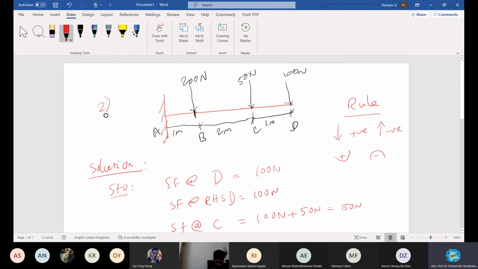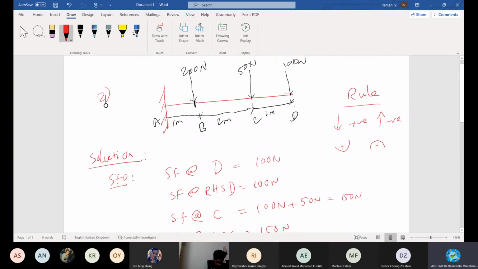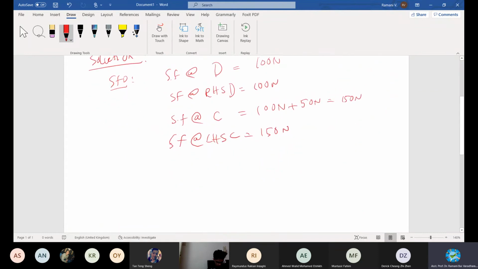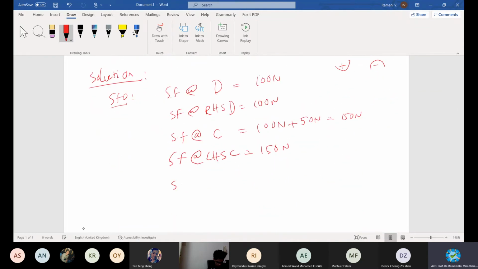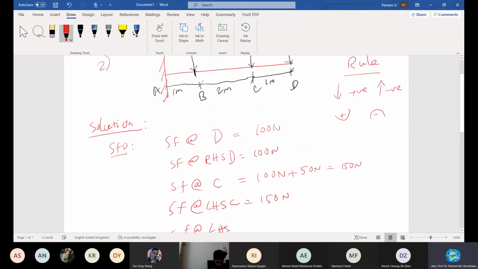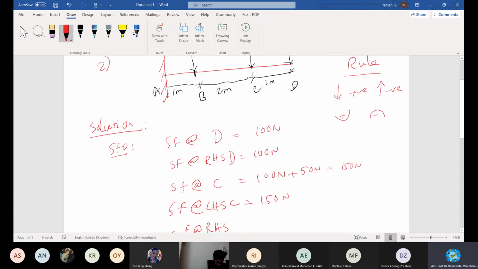And then moving on to B. When you reach B, it will be different, right? Or just go near to B, left hand side of B. Shear force at the left hand side of B. For your understanding only I'm detailing it, otherwise no need for all this right hand side, left hand side.